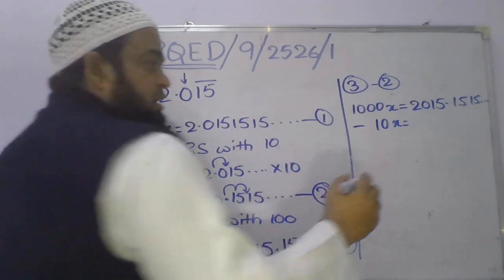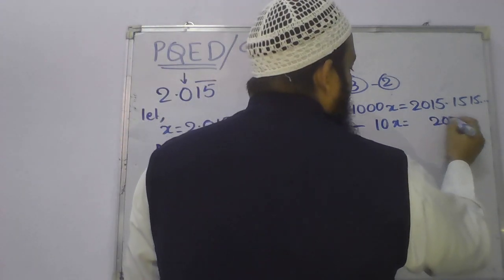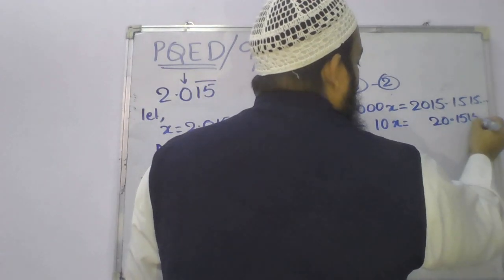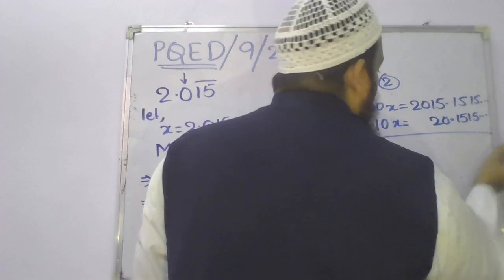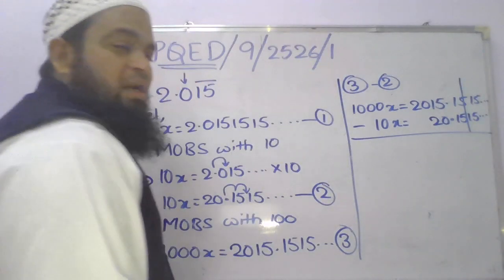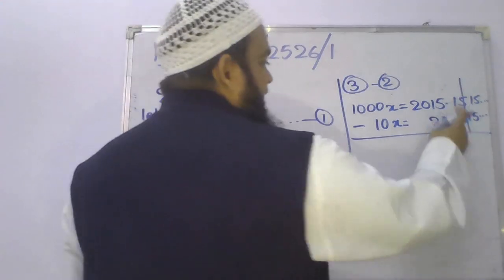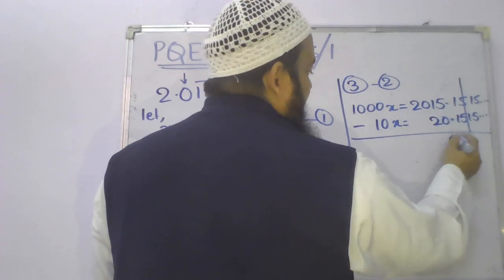Whenever you are writing, make sure that you write decimal below the decimal. Students make this mistake. Now subtract; since the decimal parts are equal, we can cancel them directly.